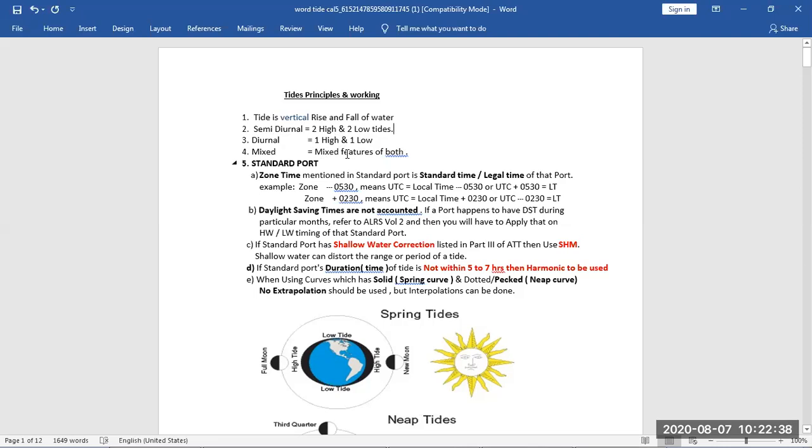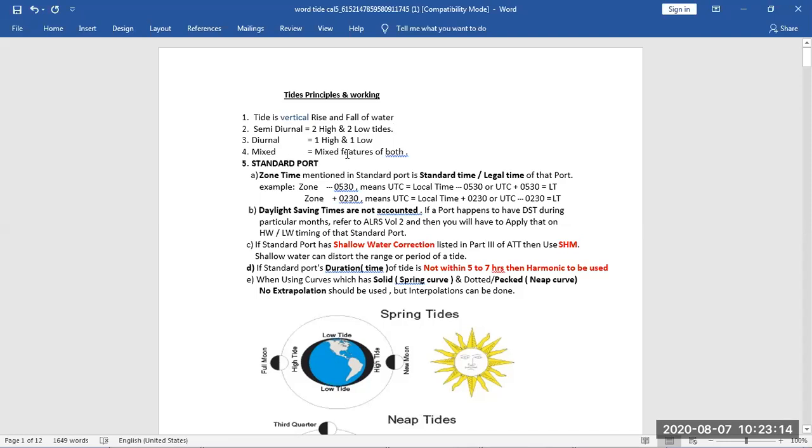Then standard ports. Standard ports are ports which we have taken a lot of data from. These are very important ports, like in India, we have Mumbai, Cochin, Chennai. So these important ports, we are continuously monitoring the data of tide for years, and that is why these are called standard ports. So standard ports means where we have ample amount of data of the tides, and as per the hydrographic office, they are classified as standard ports.